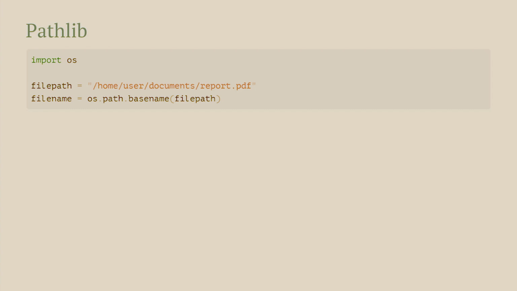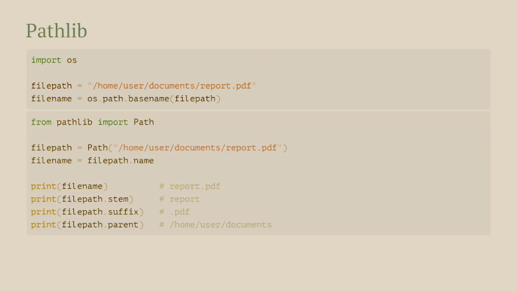Pathlib, please stop using os.path, it's ugly. It's just os.path.basename and then join of this and walk on three arguments. Instead, just use pathlib. It's built into the standard library. It gives you the stem, the suffix, the parent. You can go all around. It overrides the slash operator, so you can join paths really nicely. Much better. Comes with a tiny performance cost.